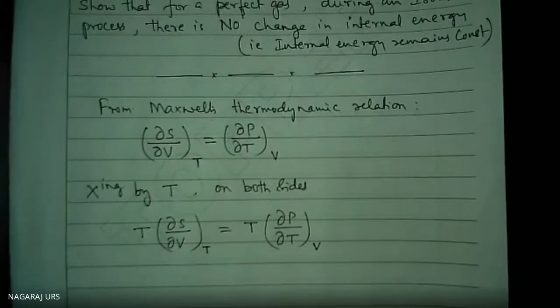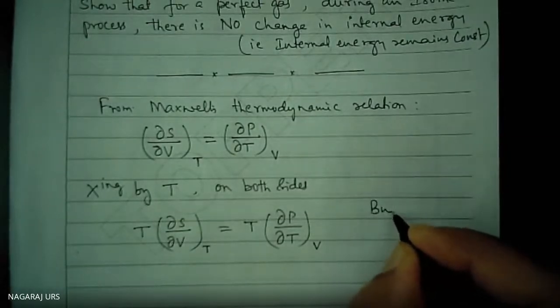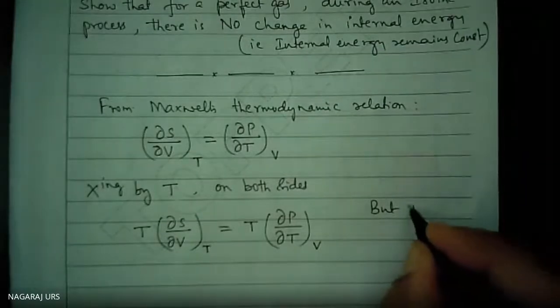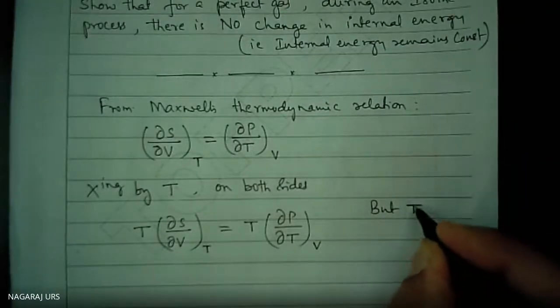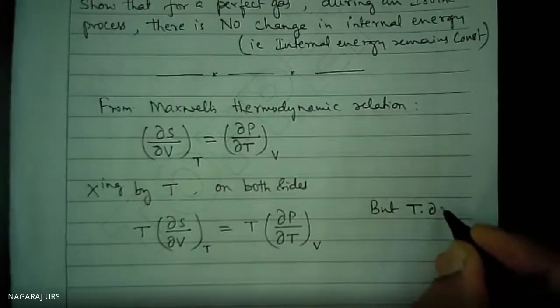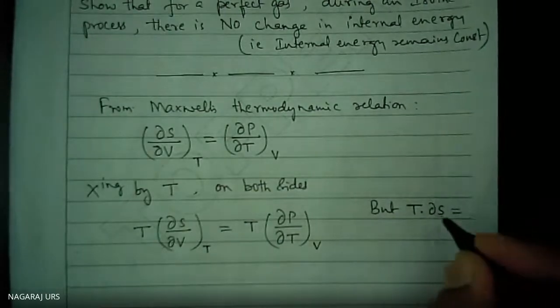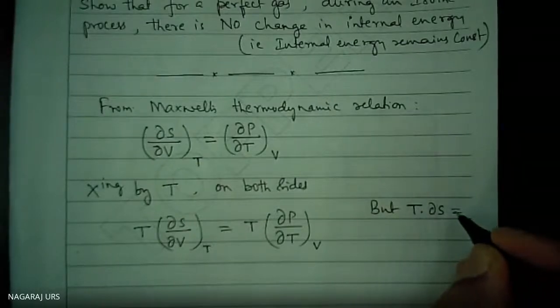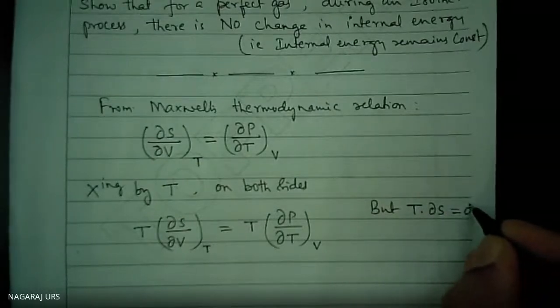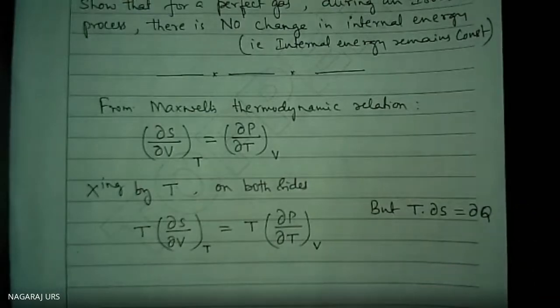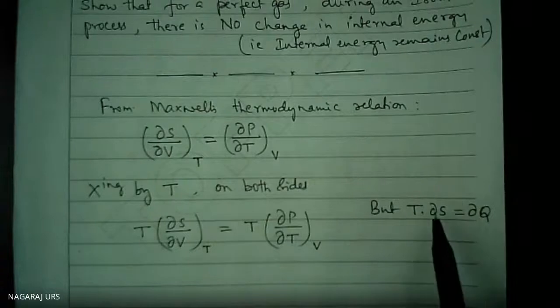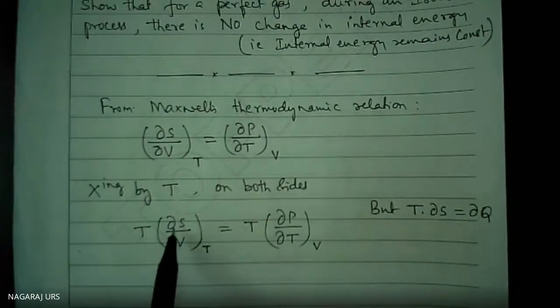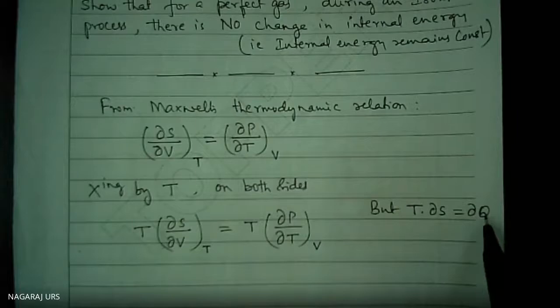But T dS is equal to del Q, right? T into delta S is equal to del Q. Therefore, substitute this here.